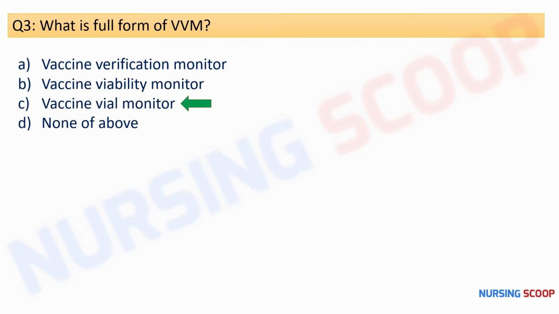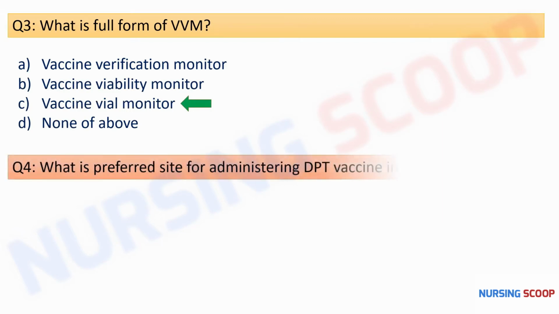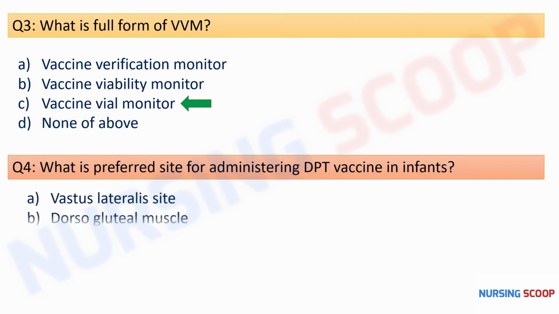So our next question is, what is the preferred site for administering the DPT vaccine in infants? And here are the options: vastus lateralis site, dorsogluteal muscles, ventrogluteal, and option D is the deltoid muscles. So here the correct option is option A, that is the vastus lateralis site. DPT is administered by IM route and the recommended injection site for infants is always the vastus lateralis, because the deltoid, dorsogluteal and ventrogluteal muscles are not well developed in infants.